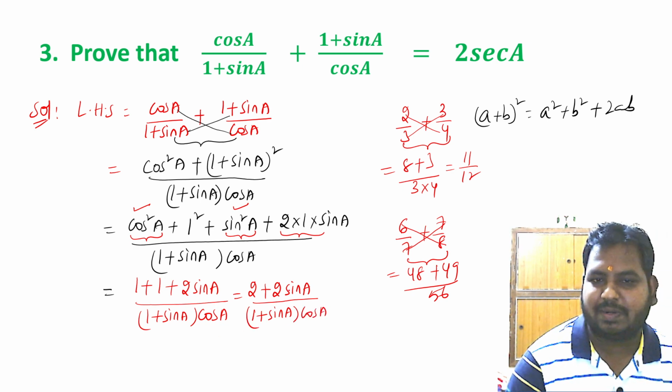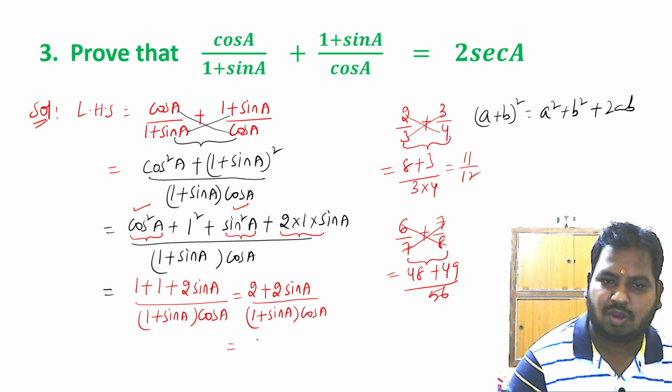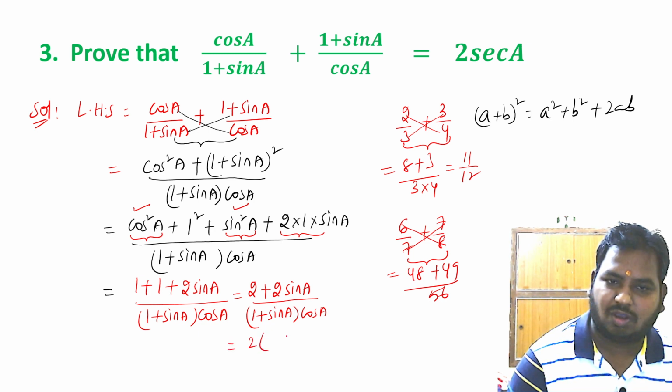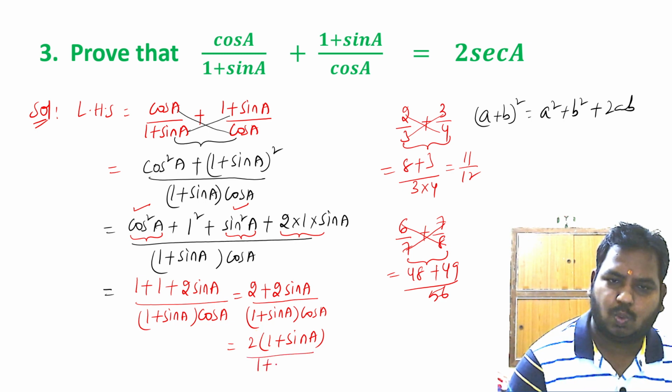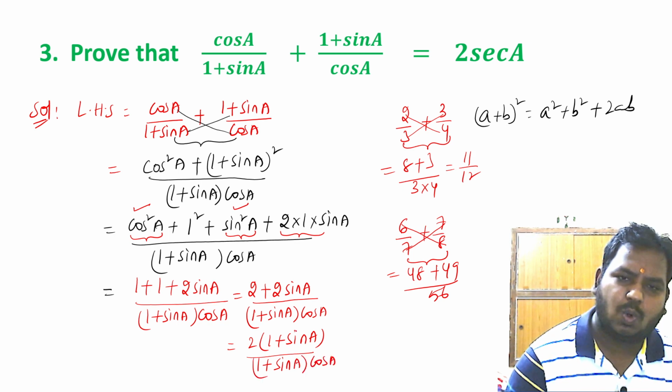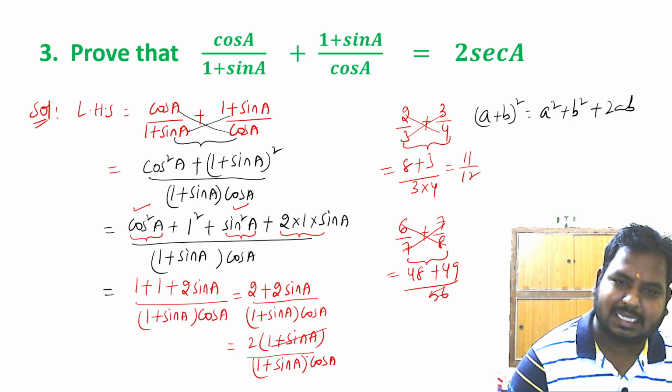So here in 2 plus 2 sin A we can take 2 common. If I take 2 common, I am left with 1 plus sin A. See here, 2 into 1 is 2 and 2 into sin A is 2 sin A. Yeah, by 1 plus sin A into cos A. 1 plus sin A, 1 plus sin A get cancelled.